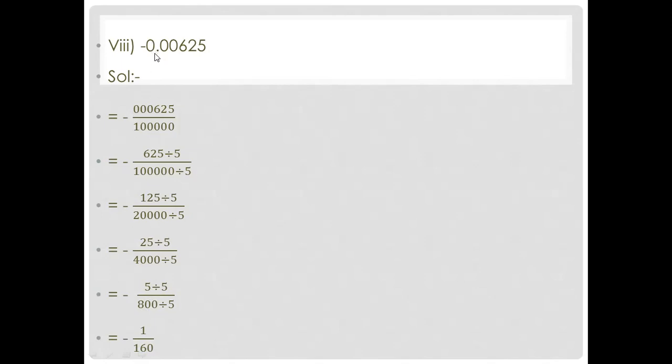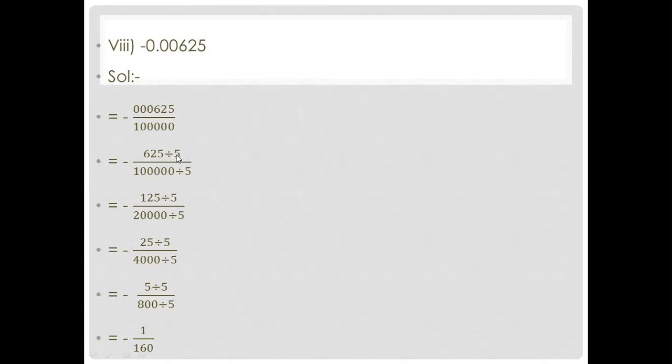Again, look, you have been given minus 0.00625, and when you remove the decimal, what will you write? Remove the decimal, write the number as it is. For point 1, after the point you have 5 digits, so you add 5 zeros here. Both, you can directly divide by 25, but here I did it step by step so you can easily understand.